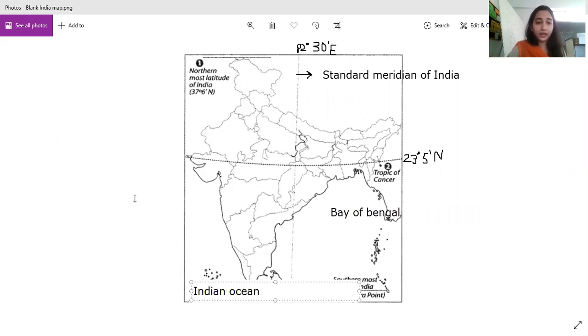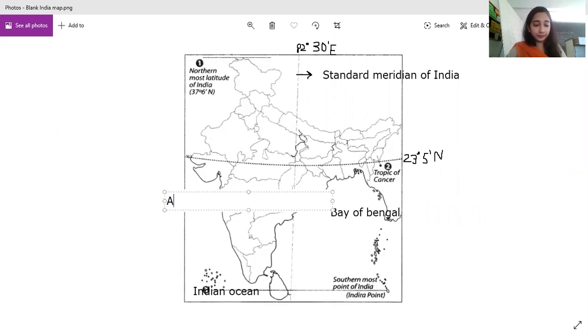And here we have the Arabian Sea. You will color all of these completely with blue, up to India's boundary, and the ocean stretches over here also. So everything below should be blue except the island of Sri Lanka. Clear? So we have marked the 3 water bodies.